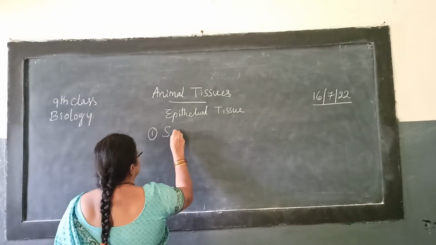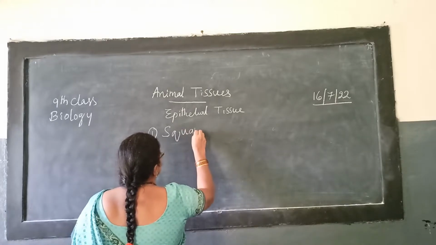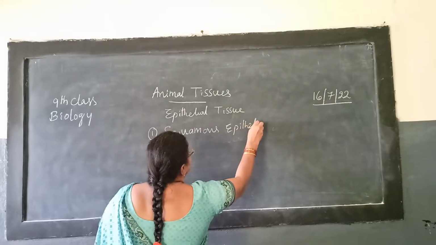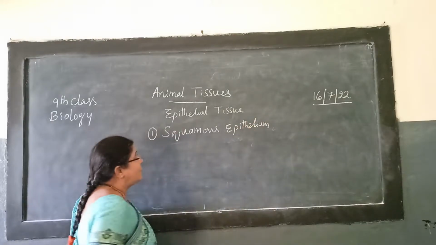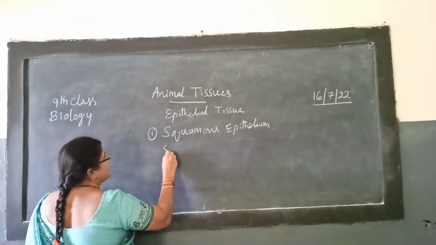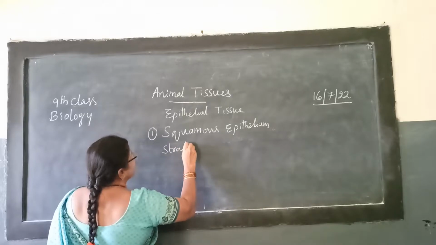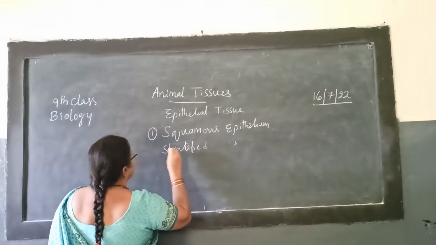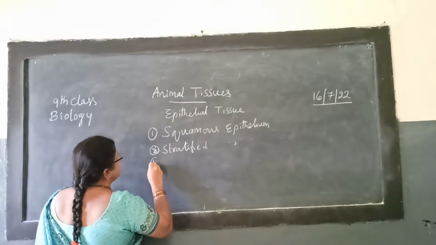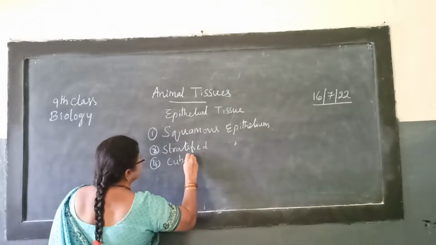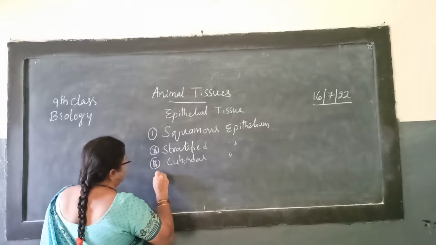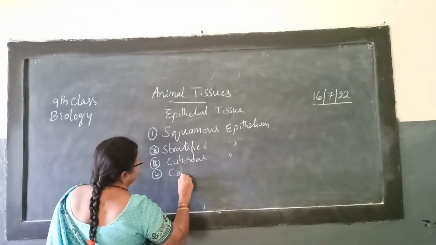So the first one is squamous epithelium, then stratified epithelium, then cuboidal epithelium, and columnar epithelium.